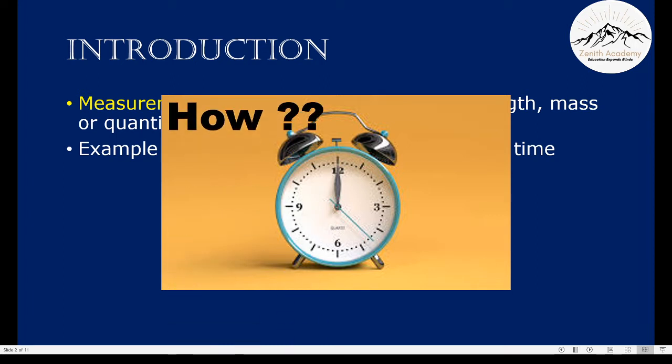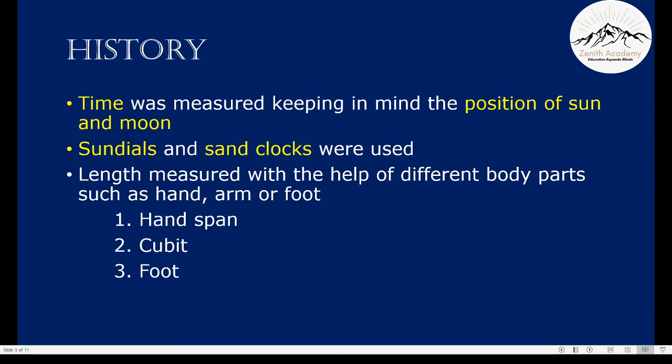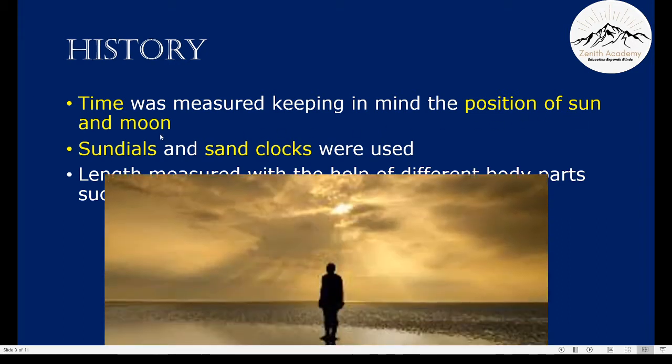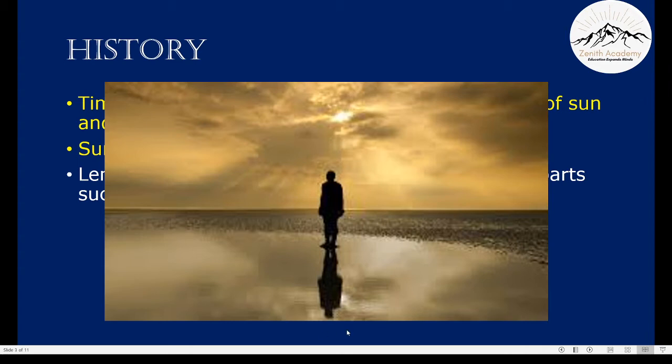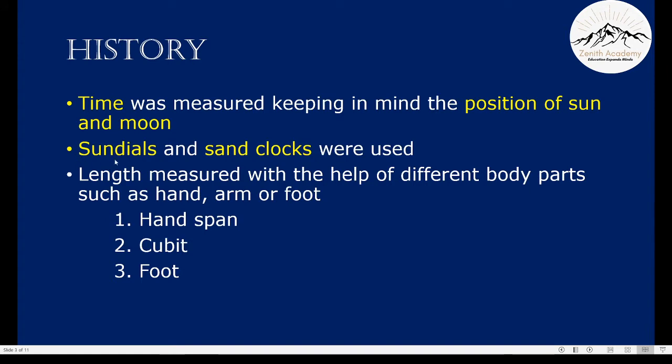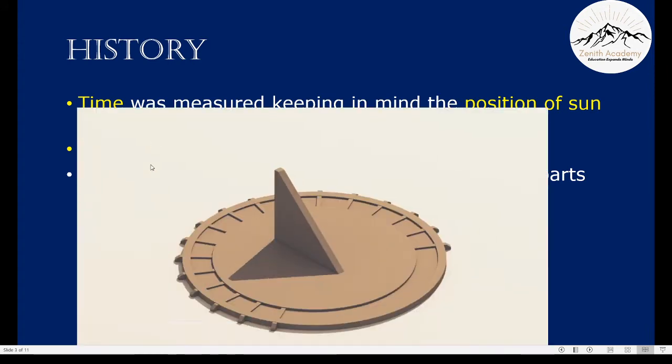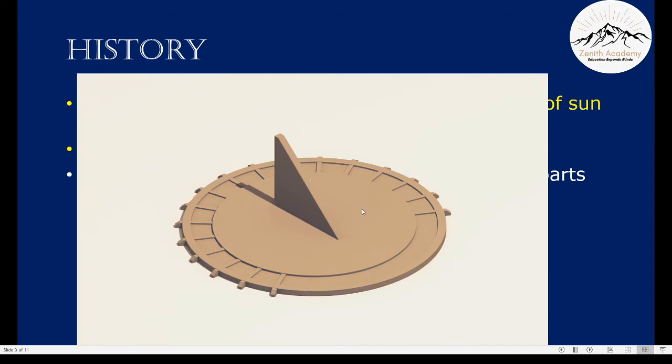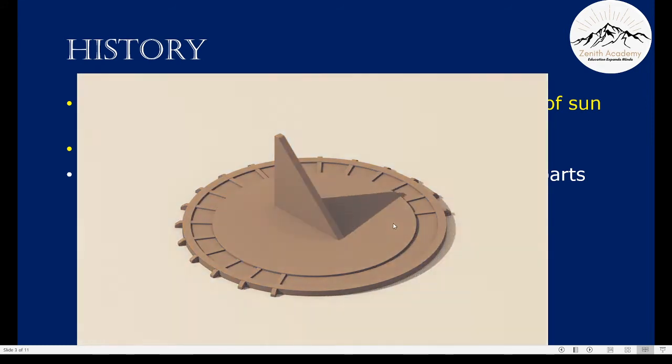But have you wondered, when clocks did not exist, how was time measured? Well, let's find out. The history of time. Time was measured keeping in mind the position of sun and moon. Basically, the concept of shadow was used. It was observed that the shadow will change its angle when the sun changes its angles, and therefore the concept of sundials came into existence. This is what a sundial looks like. Are you seeing how the shadow is showing the time?